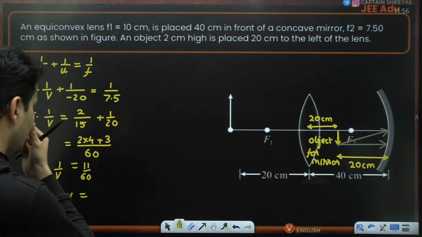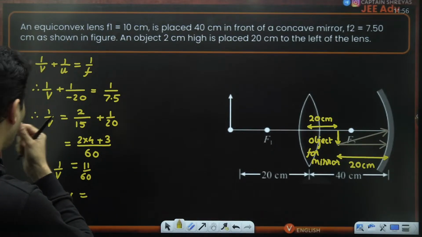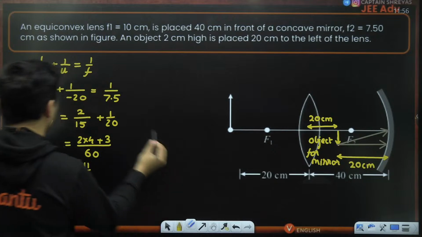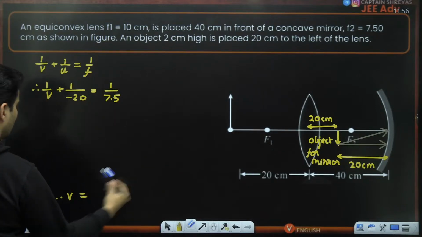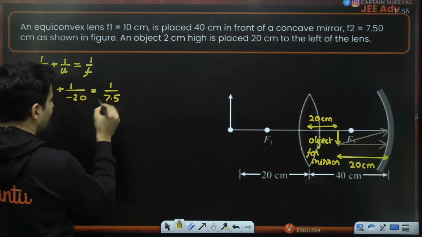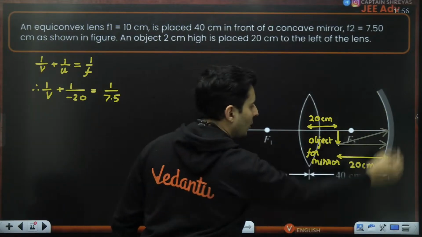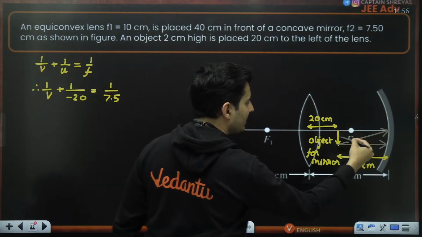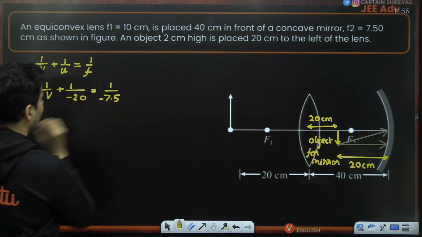I think there is some mistake or what? There is a small mistake, guys. I just realized, because I don't think we get some weird answers. So sorry, this was not plus 7.5. This is minus 7.5. This is a concave mirror. The focal length is over here. This is the negative side for it. So there will be a minus over here.